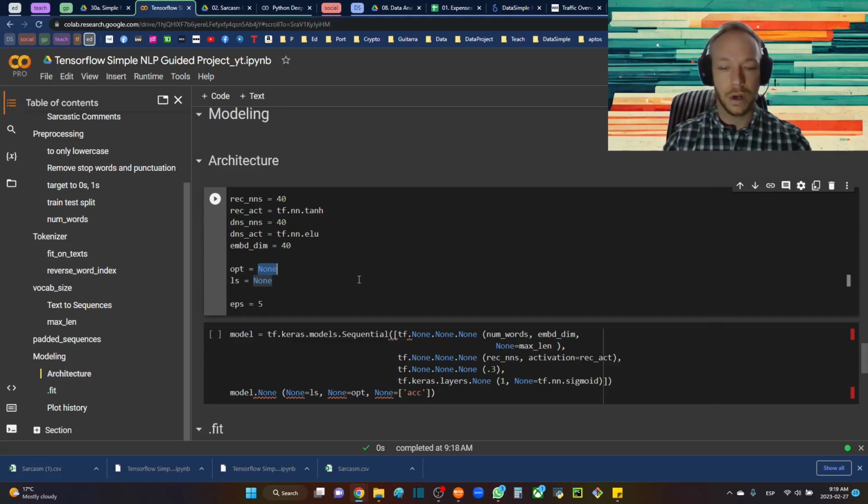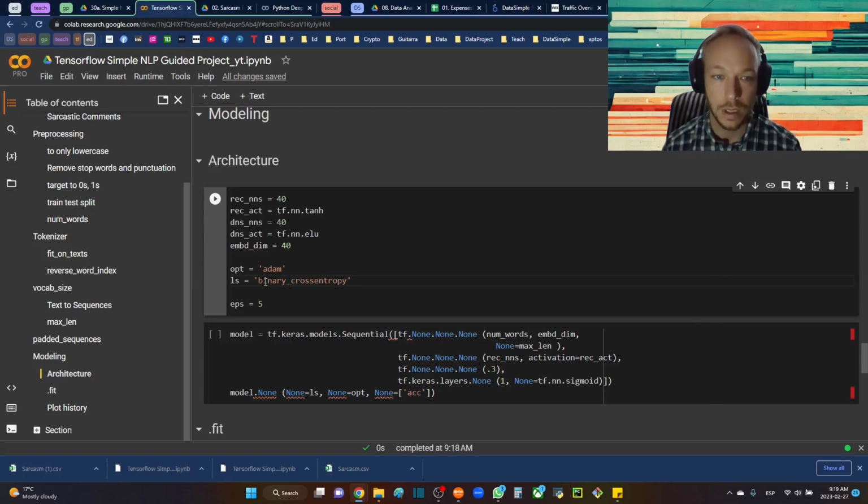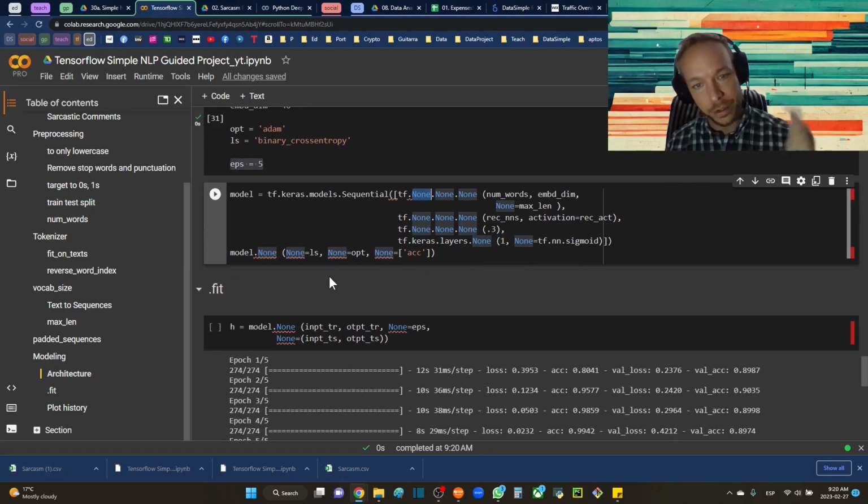Here, for the optimizer, I find one of the best optimizers for NLP is usually Adam. It's a good general purpose one, but it is a good one for that as well. For the way we're going to build our model, we're going to be doing a binary classification, so it's basically just a logistic output. So the loss we're going to use is binary_crossentropy. Okay. So those are our hyperparameters that we're going to be defining, and then epochs.